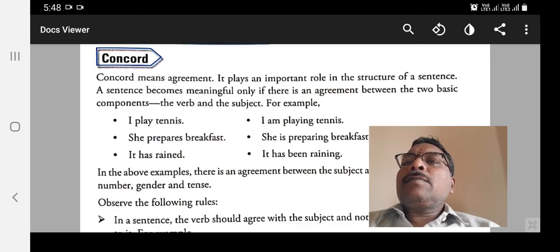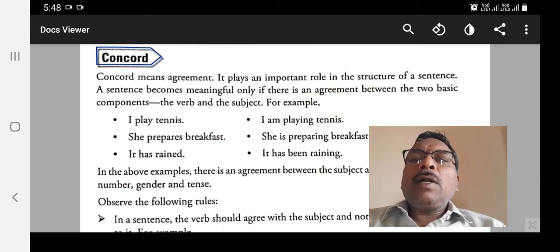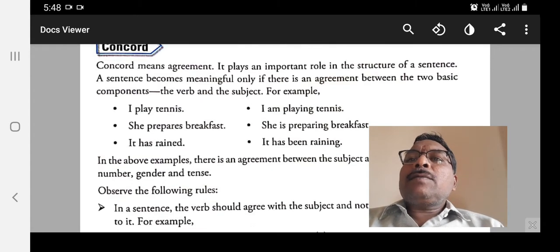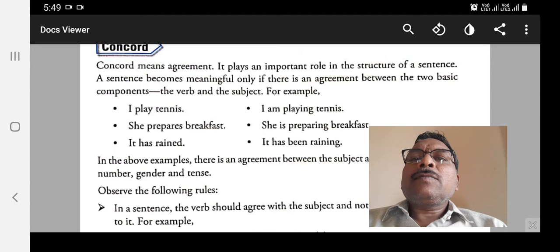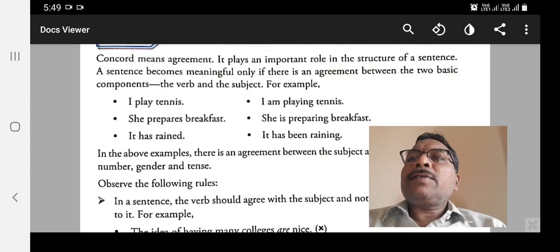Concord means agreement. It plays an important role in the structure of a sentence. In order to prepare a sentence, we need some words so that with the help of those words we can frame the sentence. In fact, a sentence is a combination of words which makes complete meaning and thought. So concord plays an important role in the structure and the pattern of a sentence.